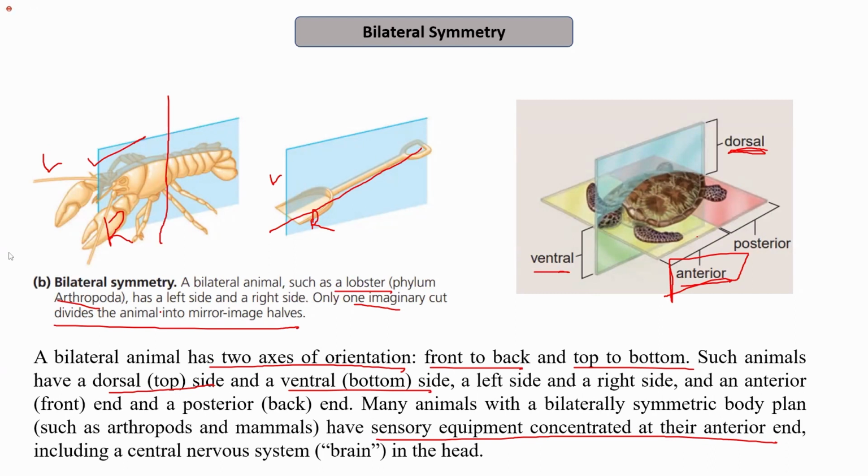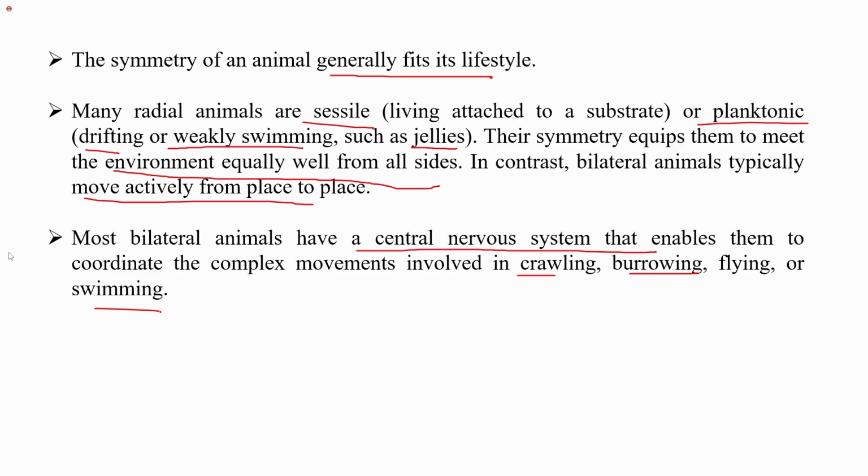So the radial symmetry allows the organism to sense or interact with the environment equally from all the sides, as it cannot move much and therefore it has to remain in that environment almost all the time. While the bilateral animals, which are actively moving from place to place, have different organs concentrated at different sites.